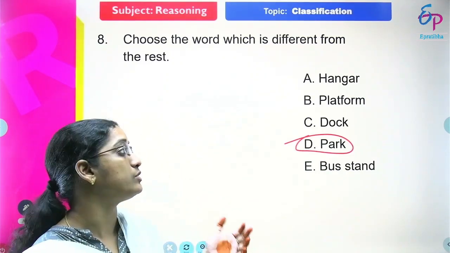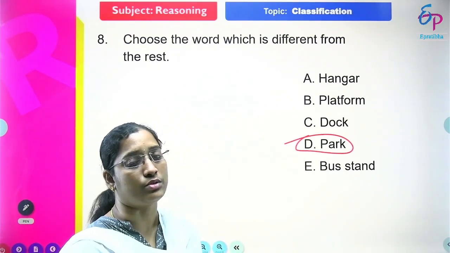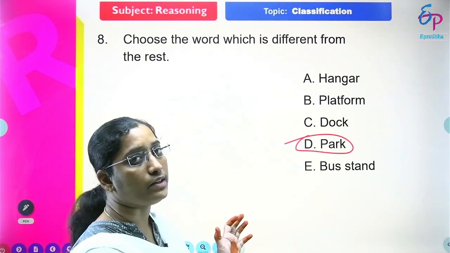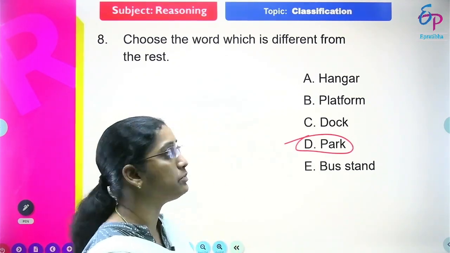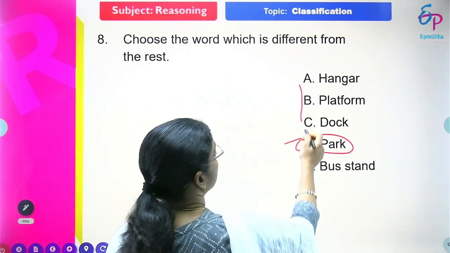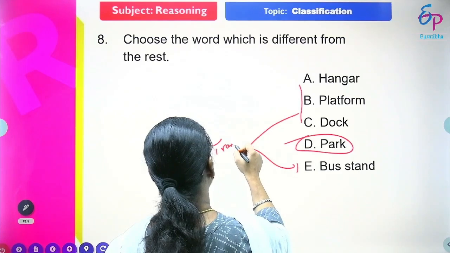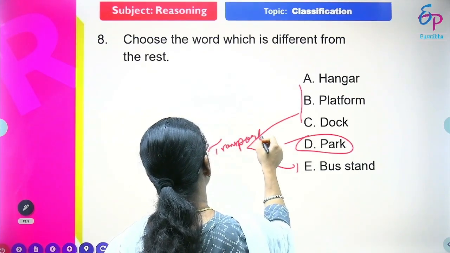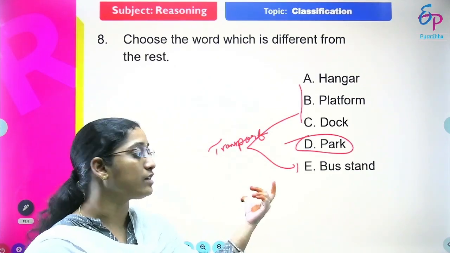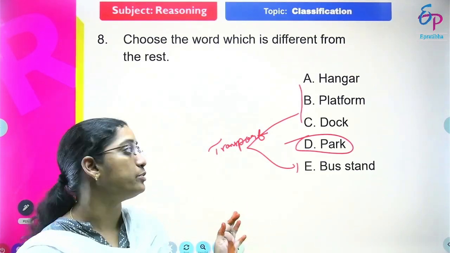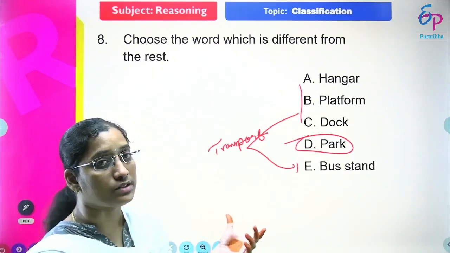Docks are again the same, for transport purpose. Platforms, if we want to travel, definitely we go there for traveling purpose. Hangar is also related to the same. That means these four are related to transport, but only park is not like that, right? Park is for a different purpose. So the remaining four are related to transport purpose, and my answer for this question is park, friends.